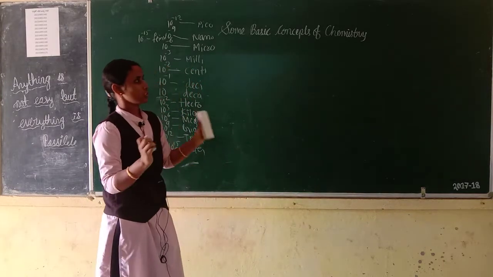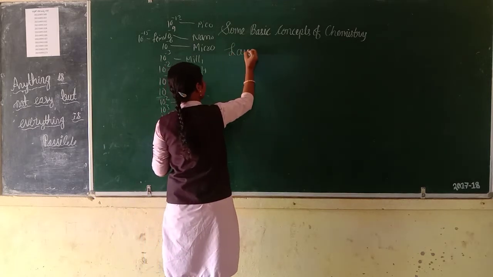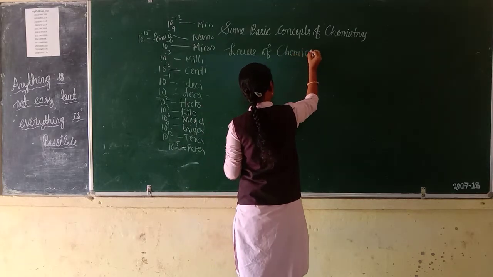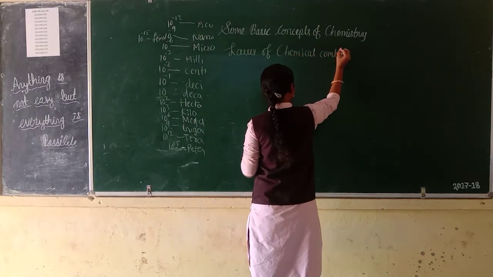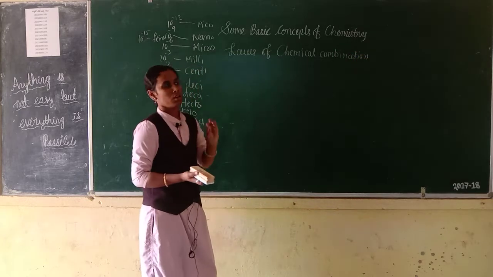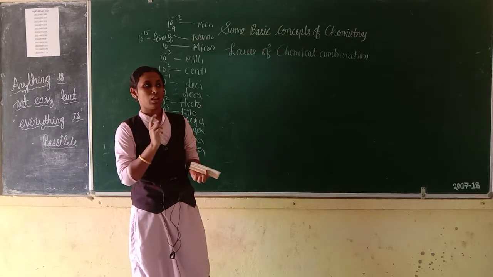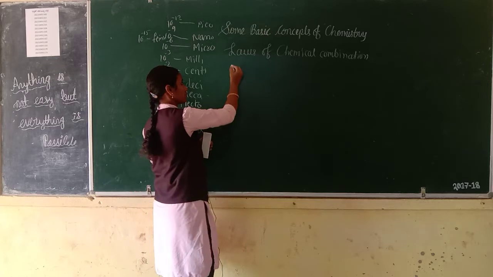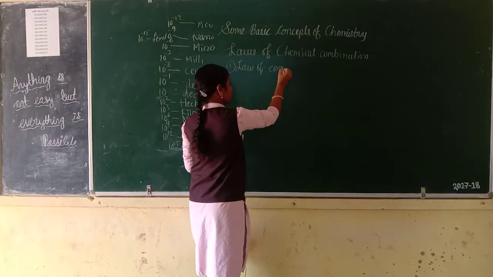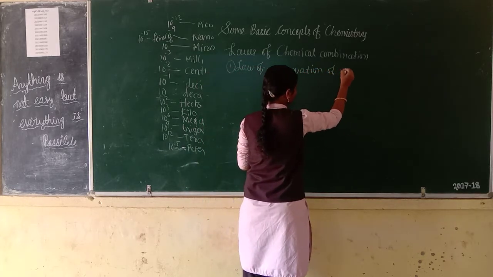Then next we are going to study about laws of chemical combination. Totally 5 laws are there in chemical combination. First one is law of conservation of mass.